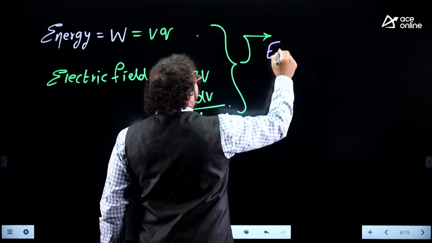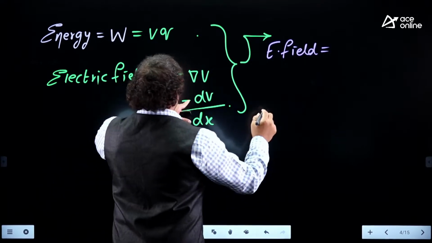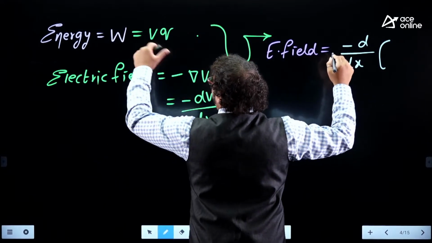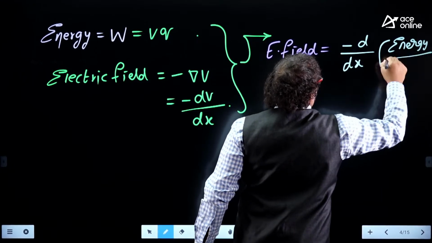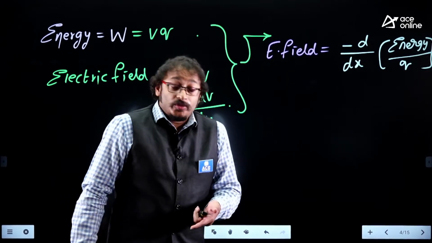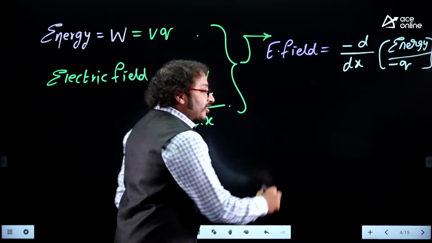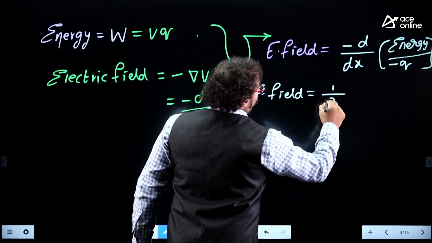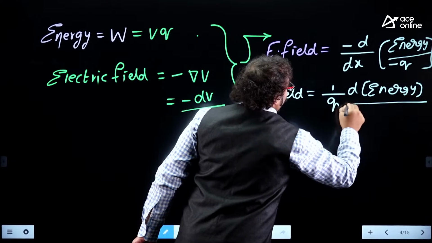So electric field equals, speak out, guys, what am I going to get here? Minus d by dx of voltage. What is voltage? Voltage is equal to W by Q, or energy by Q. Of course, in most cases, by default, we take electrons. Electron has a negative charge, so I could say this is minus. Therefore, electric field is simply equal to 1 by Q times d of energy by dx.